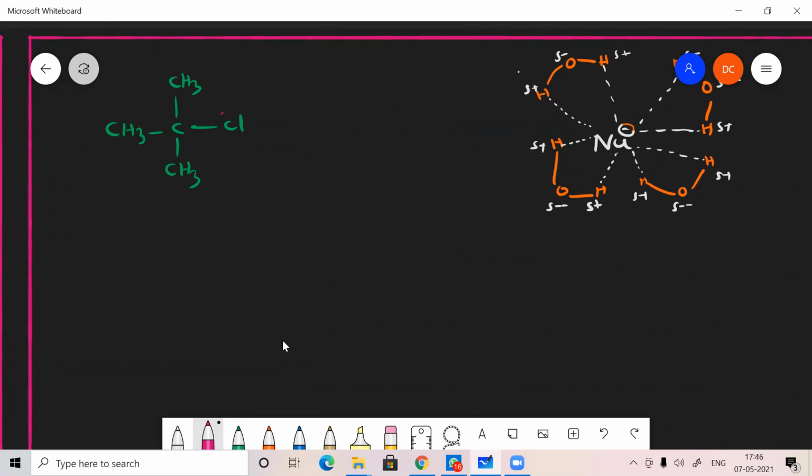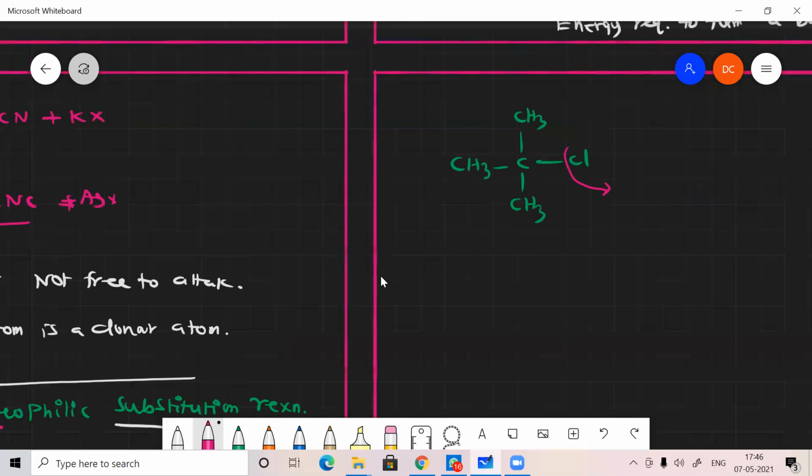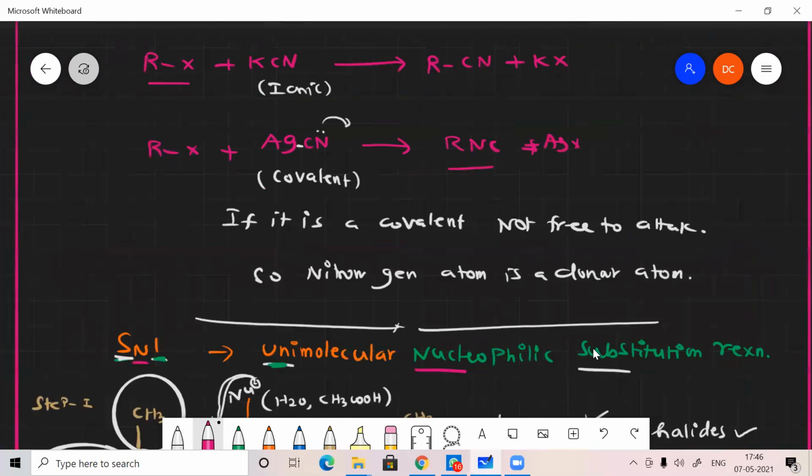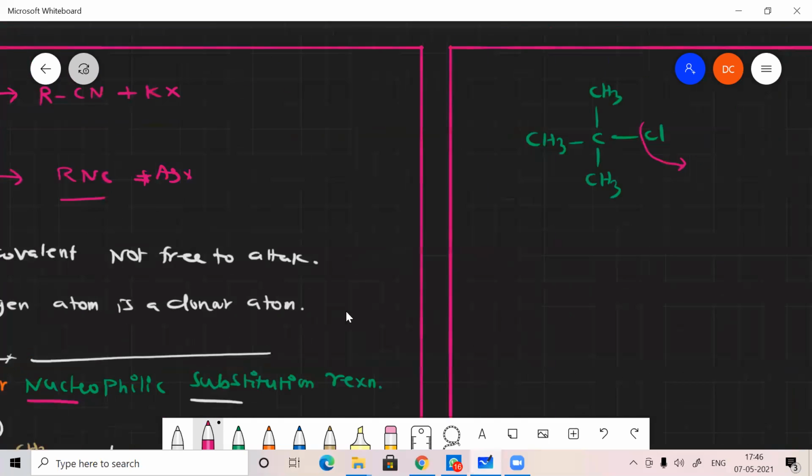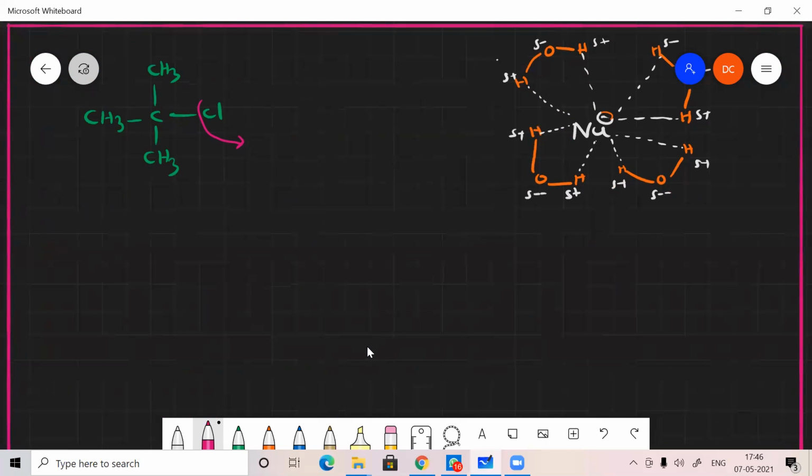Why? Because how fast the Cl minus comes out of the molecule entirely determines the rate of reaction. If it comes out faster, the rate of reaction will be very fast. If it comes out slower, the rate of reaction will be very slow. So the rate of reaction depends only on the substrate. That is what is called a unimolecular reaction, because only one molecule is involved. We can discuss these things very clearly in the kinetics section.